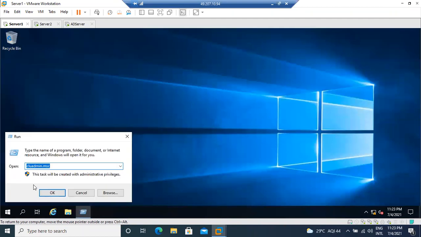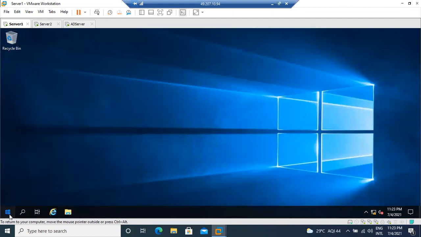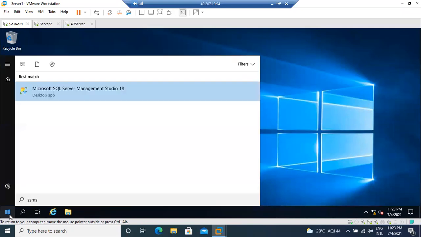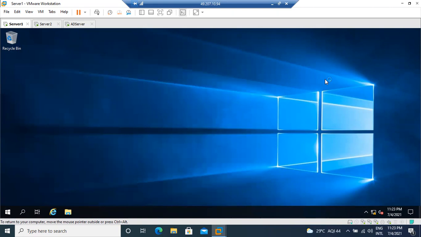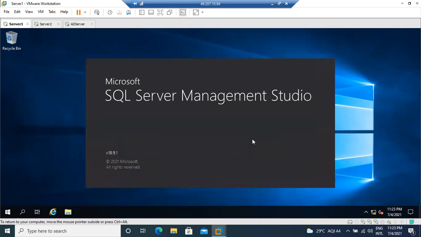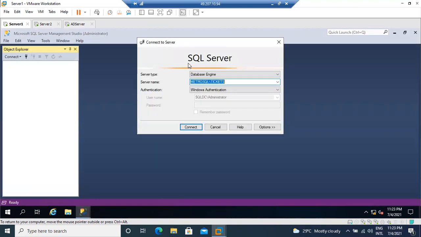Now we may have confusion. Suppose, by using SSMS, I connect to one of my cluster instances, for example Metro SQL slash tickets.